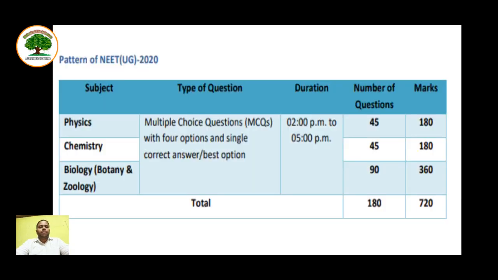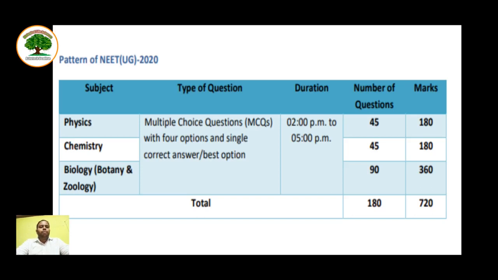So let's see the pattern which was there in NEET UG 2020, and a similar pattern will be there for NEET UG 2021 also. For the subject physics, it is multiple choice questions. There will be 4 options and a single correct answer, or it can be a best option. The general duration is from 2 p.m. to 5 p.m. In certain cases it may differ, so you have to check this on the website of NTA. In case of biology, it is botany and zoology.